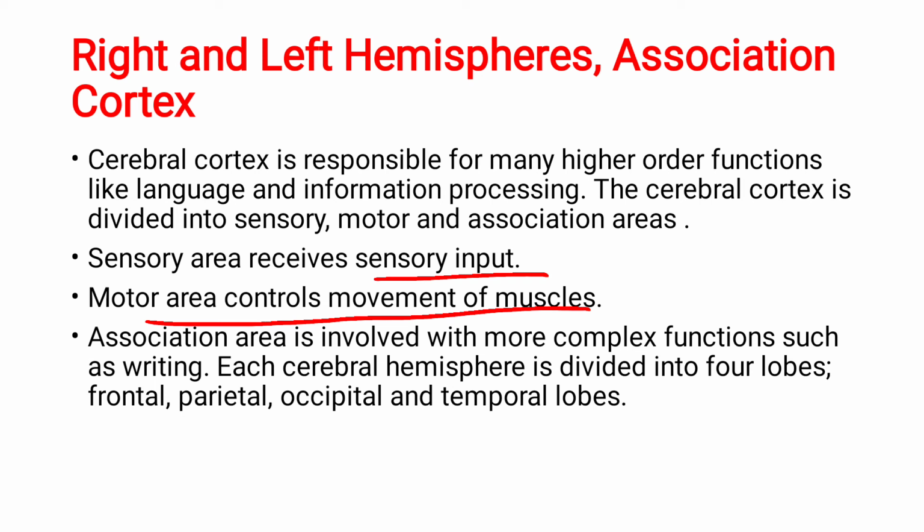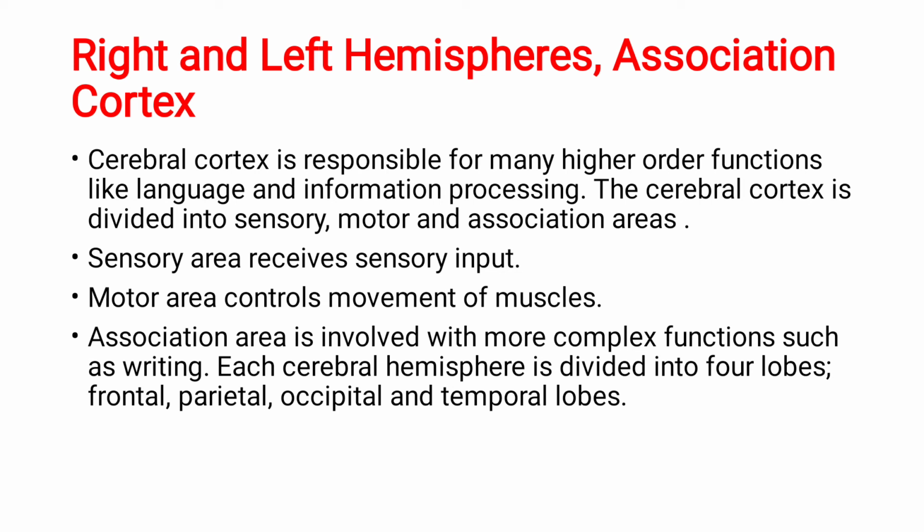So I told you the cerebral cortex is divided into three areas. What are those three areas? Sensory area, motor area and association area. The sensory area deals with sensory input, the motor area deals with movement of muscles, and the association area is involved with more complex functions like drawing, writing, everything.